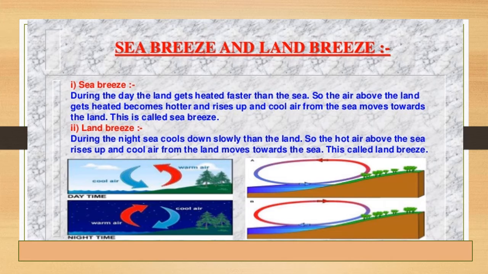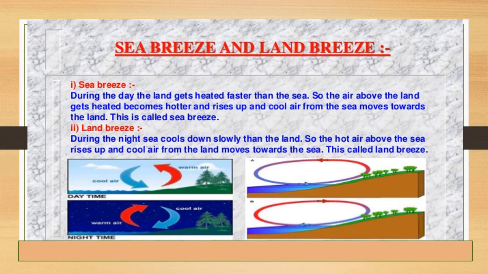You can see in the daytime picture what is happening. Near that picture A, you can see the air near the land is heating and it is moving towards the sea. That red color arrow you can see. And what is happening? The blue color arrow which indicates cool air is moving towards the land.